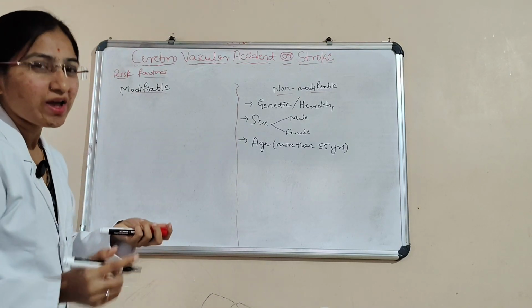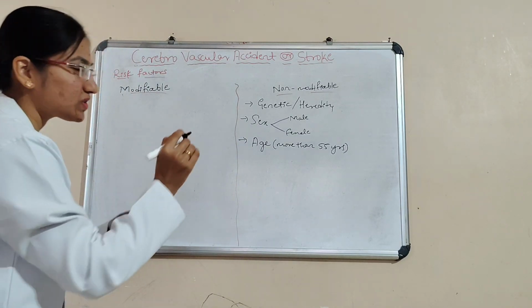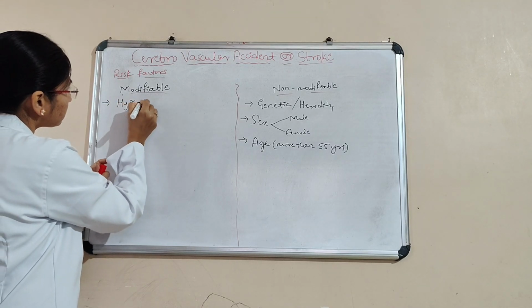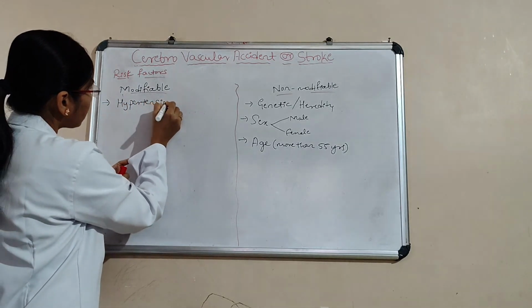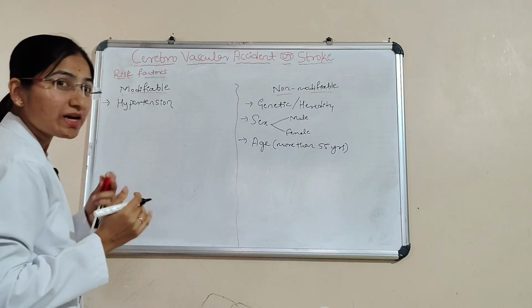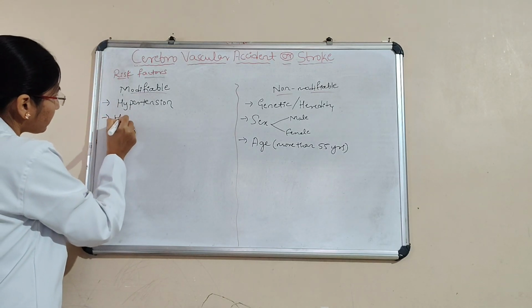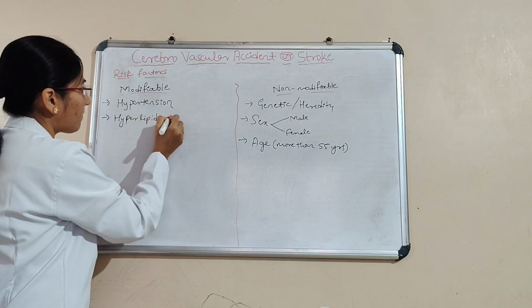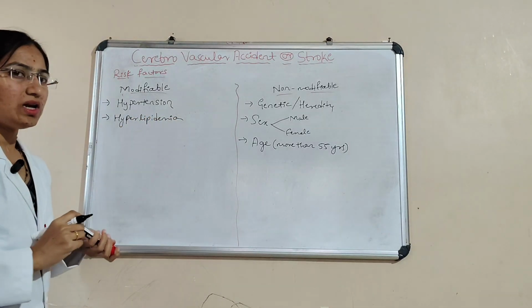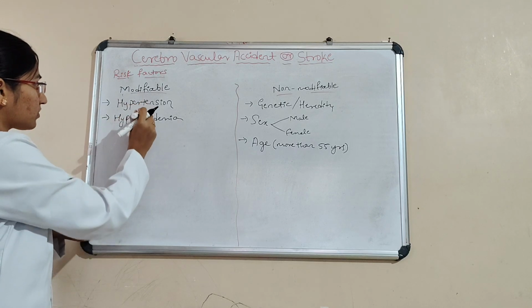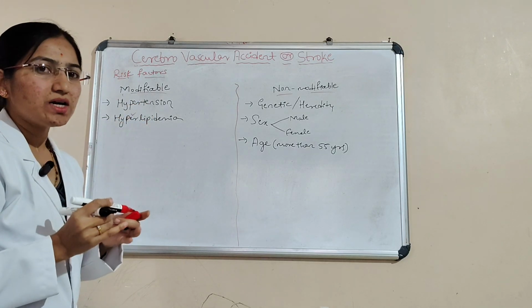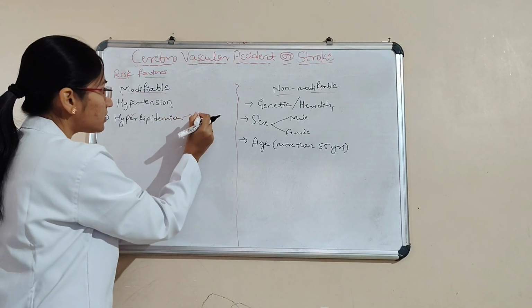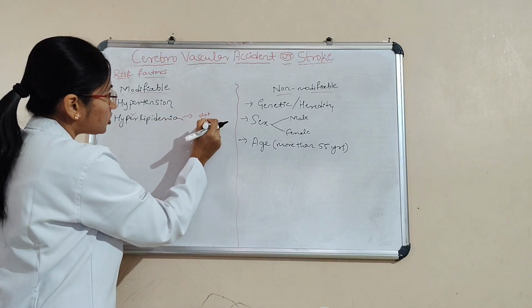Next we will see the modifiable risk factors. Hypertension, and then hyperlipidemia, that is, an increased level of lipid in the blood. It is going to increase clot formation.